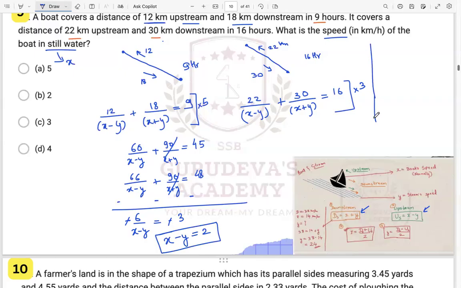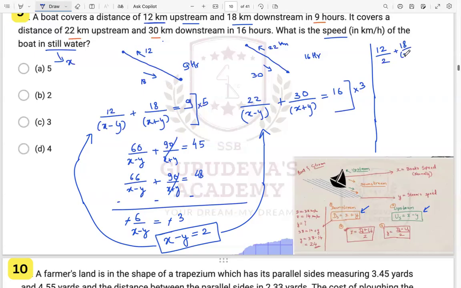All right, now what we have to find? This x minus y we can put in this particular equation, or we can put it in the other particular equation, right? We will get our answer. So if we put it in this particular equation, it will be 12 upon 2 plus 18 upon x plus y.